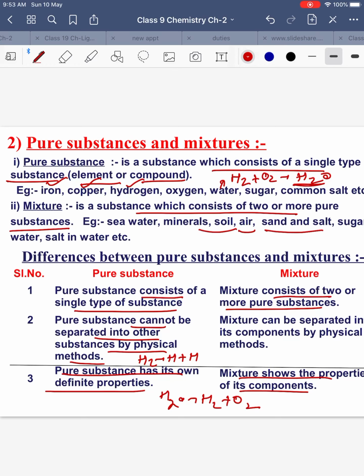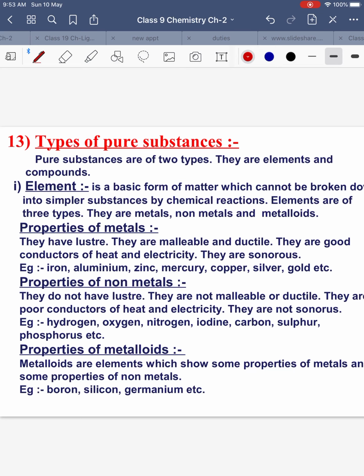So this was a mixture which was showing the property of iron as well. Iron has the property of getting attracted to a magnet. So even if I am mixing iron with the sand, this iron can be separated with the help of a magnet from the mixture also. So that means a mixture shows the properties of its components.